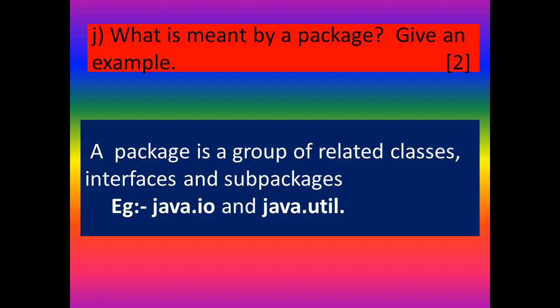Okay. What are the examples? Which packages are we using? java.io and java.util, and some other packages are java.awt. The java.lang package also we can use. Those are the packages. Here you should take care about the case of the letters. When you are writing java.io, you should use small letters. java.util also. Okay, and a related question is: which keyword is used to insert a package into the program? Import keyword. Okay, import.